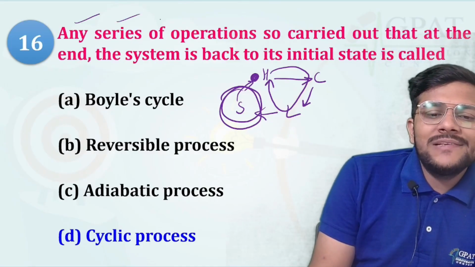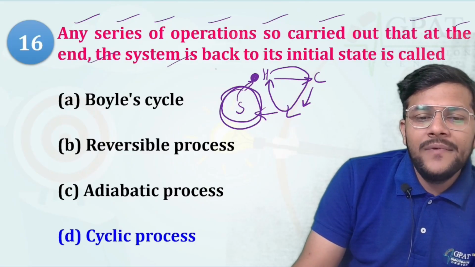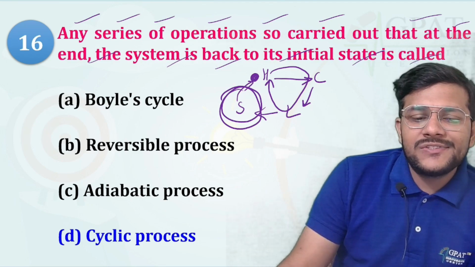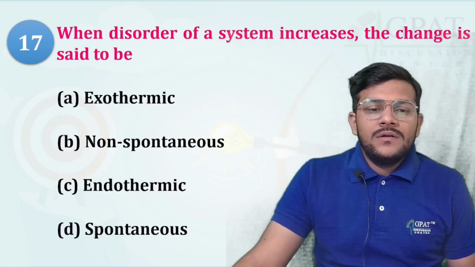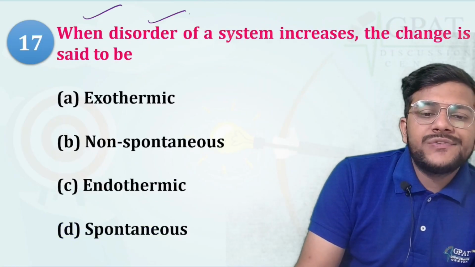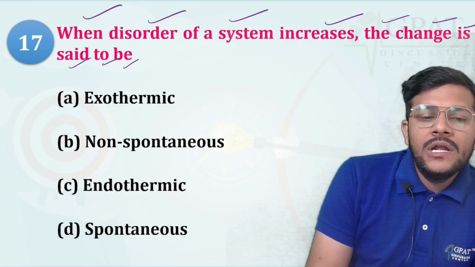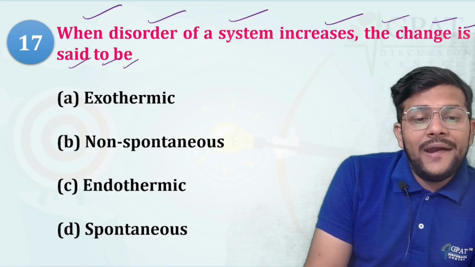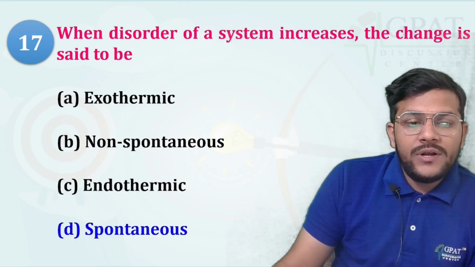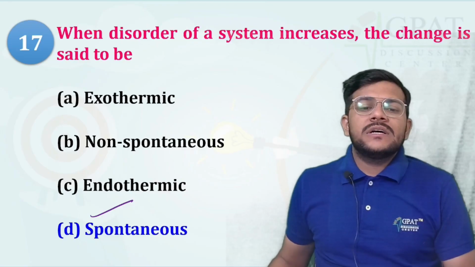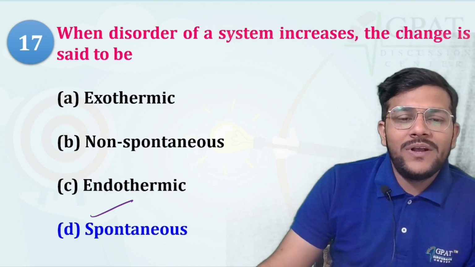Got it? So any series of operations so carried out that at the end the system is back to its initial state is called the cyclic process. When disorder of a system increases, the change is said to be spontaneous.